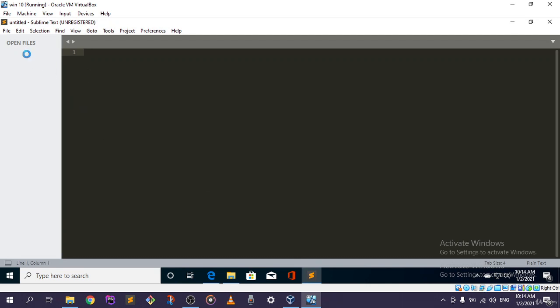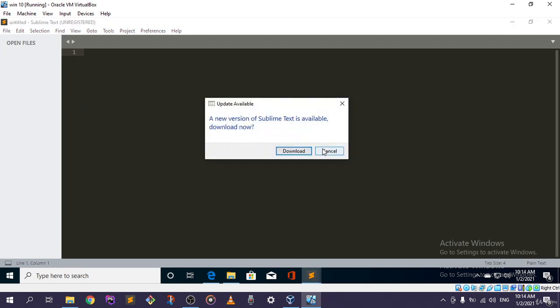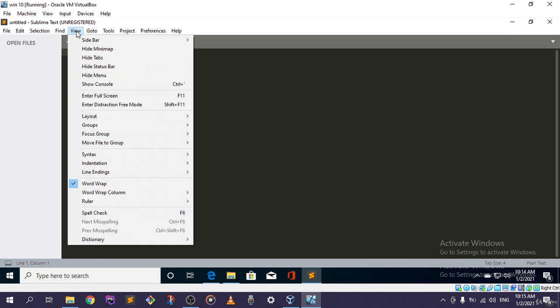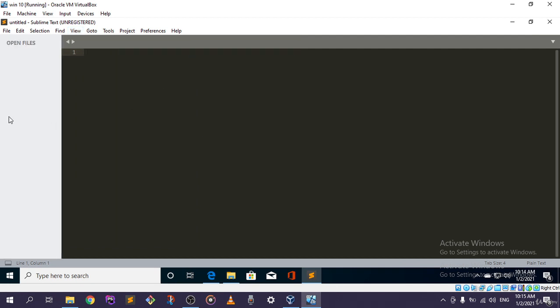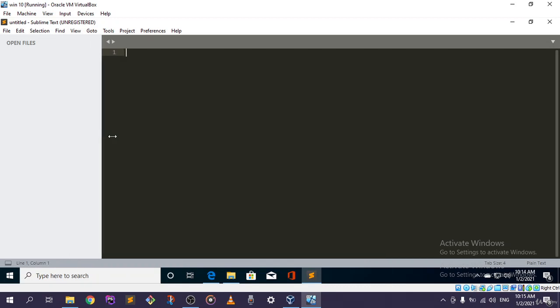Yep, there you go. If this left window right here didn't show up, you have to go to View, Sidebar, and click over here, Show Open Files, and this will open up this left window right here. Let me hide it and I will show it again. Okay, our open files will just show up right here. It's kind of helpful and nice.